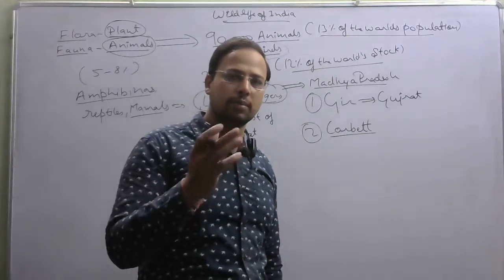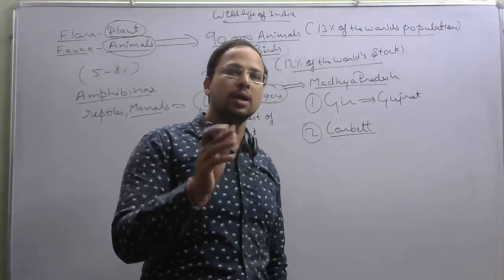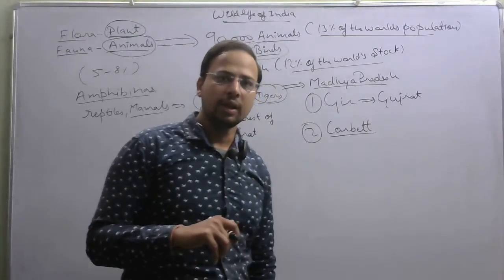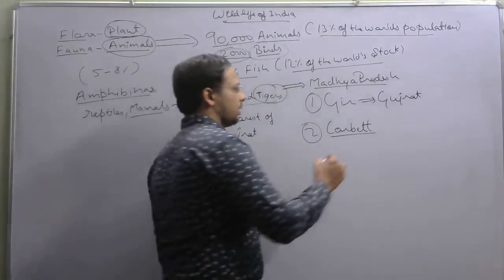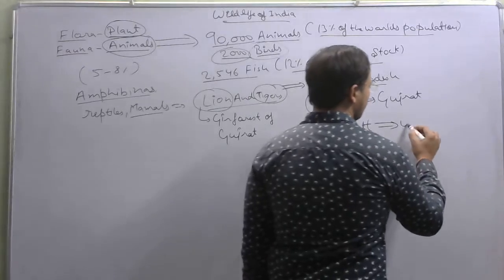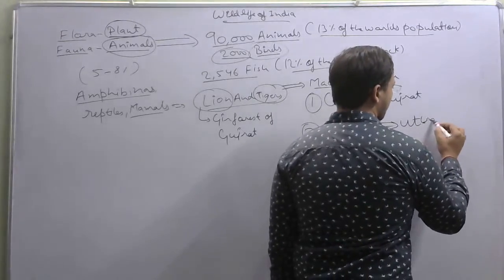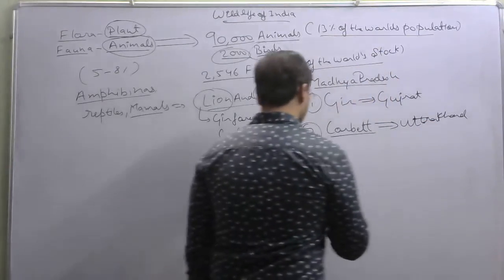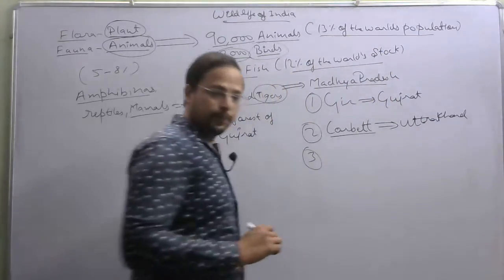But you should not remember that. The important thing for you is that Jim Corbett National Park is the oldest national park of India, and it is in Uttarakhand. To be very specific, it is in the Ramnagar district of Uttarakhand.